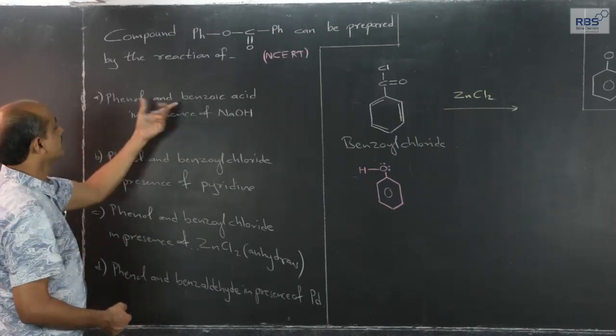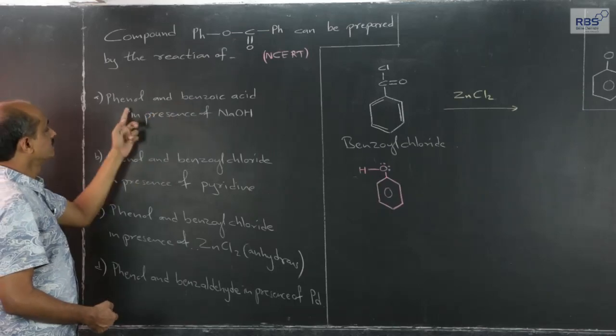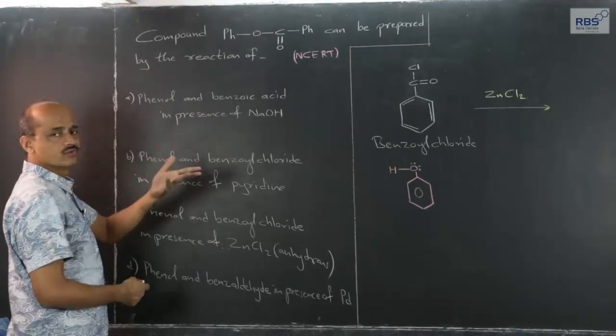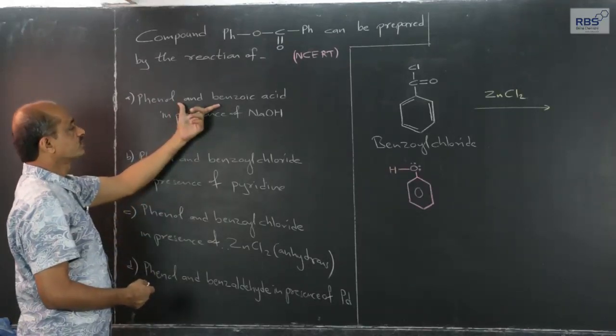Now, phenol and benzoic acid: phenol is basically an acid, and this is benzoic acid. In presence of NaOH, they will get neutralized, giving salt and water, and they will give corresponding anions.